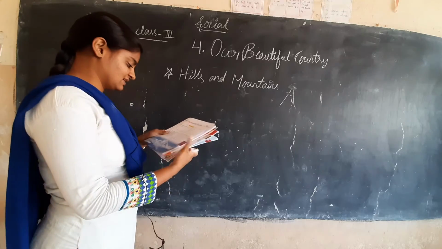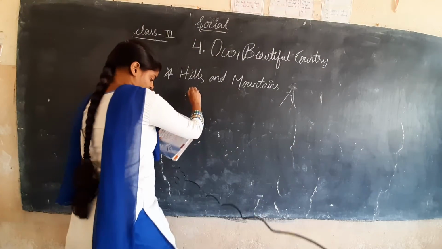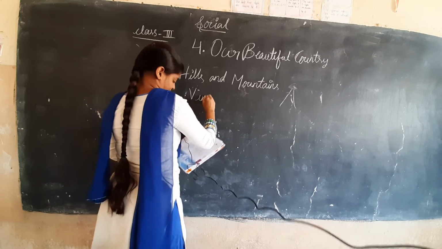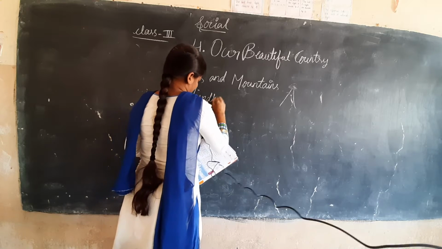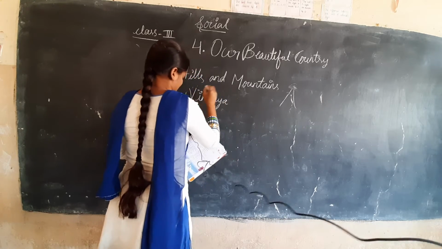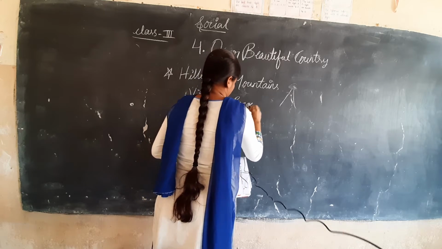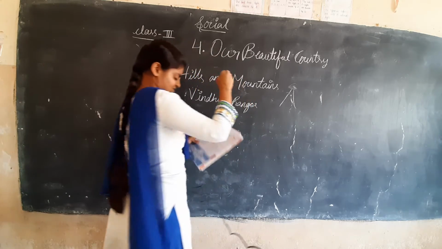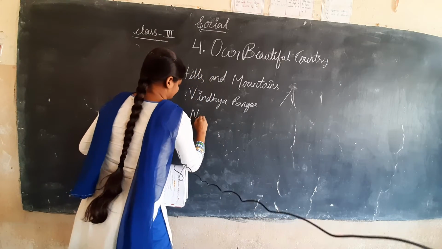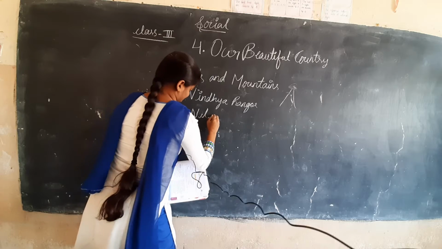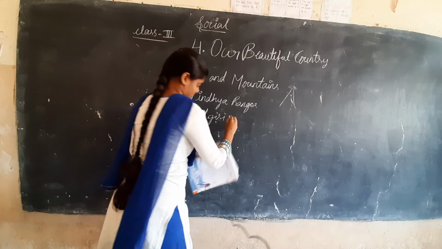Vindhya ranges in central India. In central India there are Vindhya ranges. Vindhya ranges and Nilagiri hills.